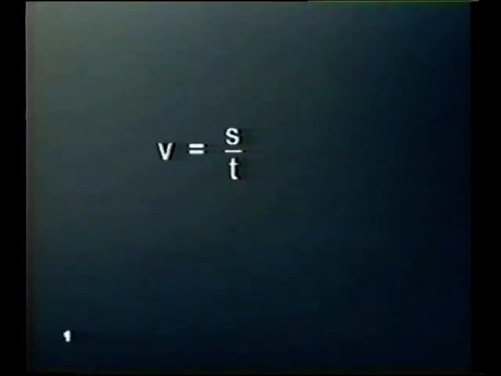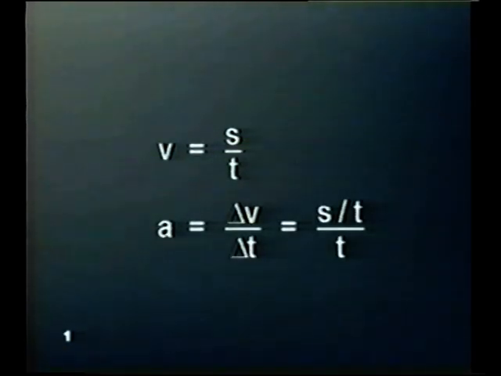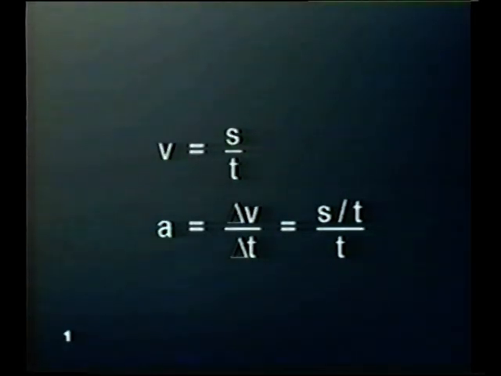To assess the motion of a body, its speed or velocity must be determined. Both speed and velocity are found by dividing distance by time. Speed is a scalar quantity, and velocity a vector quantity. When the speed or velocity of an object changes during a certain period of time, its motion accelerates. Acceleration is the rate at which velocity changes: the change in velocity divided by the change in time. Acceleration is a vector quantity.